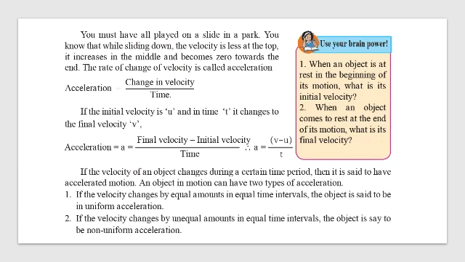You must have all played on the slide in a park. You know that while sliding down, the velocity is less at the top, increases in the middle, and becomes zero at the end. See, the batsman has hit the ball. You are going to catch the ball. Will you catch the ball up above over your head, mid-air, or lower to the ground? Yes, you will catch it lower to the ground because here what happens?